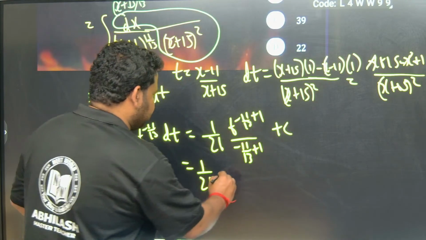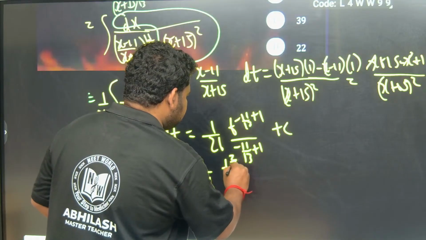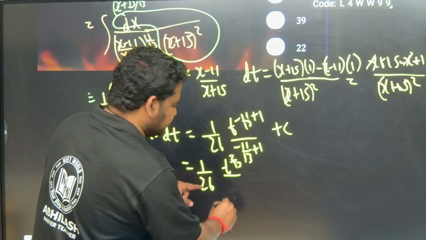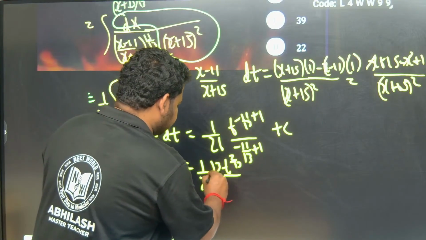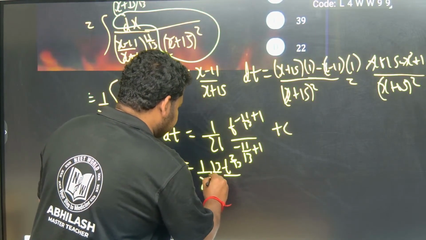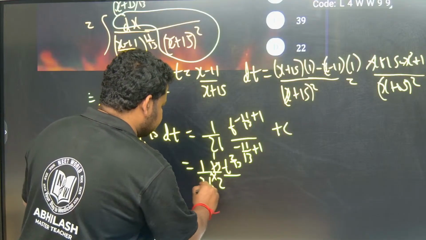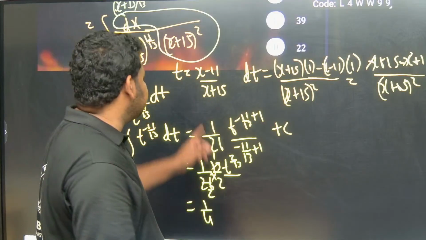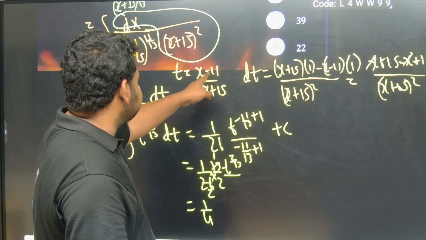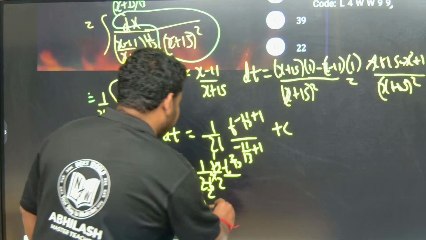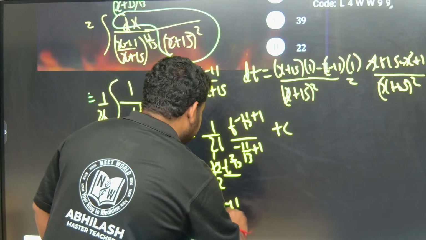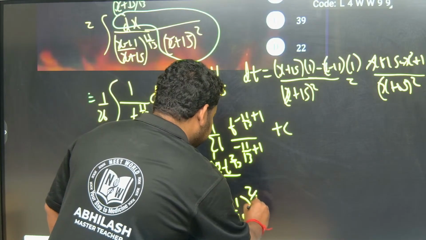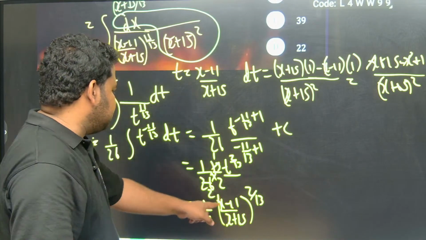Dividing by 2 by 13 is the same as multiplying by 13 by 2, so 13 ones are 13, twos are 26, and I get 1 by 2 into t to the power of 2 by 13. The value of t I took as x minus 11 by x plus 15, so this becomes x minus 11 by x plus 15 to the power of 2 by 13.